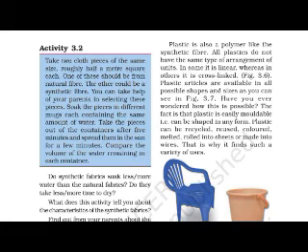Activity number 3.2. Take two cloth pieces of the same size, roughly half a meter square each. One of these should be from natural fiber and the other a synthetic fiber. You can take help of your parents in selecting these pieces. Soak the pieces in different mugs, each containing the same amount of water. Take the pieces out of the containers after 5 minutes and spread them in the sun for a few minutes. Compare the volume of the water remaining in each container.